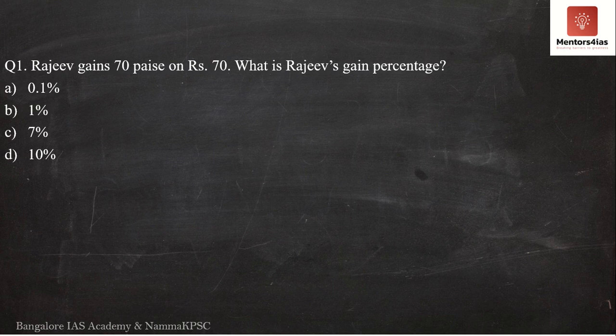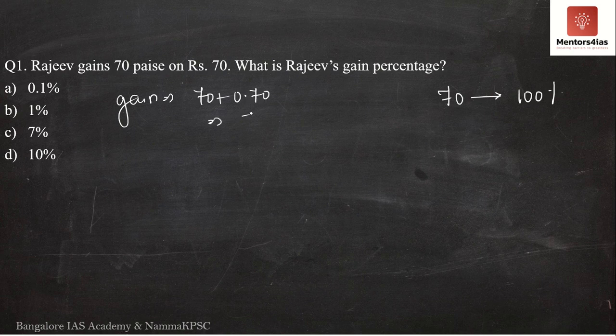So see here, Rajiv is gaining 70 paise on rupees 70. What is the gain percentage? Meaning, what is the increase in percentage terms? That is what the question is trying to ask. So what am I going to do? I am going to assume 70 rupees as 100%. Now, after the gain, what is the amount of money that Rajiv has? It is 70 rupees plus 70 paise, correct? So the final amount of money that he has is 70 rupees 70 paise.